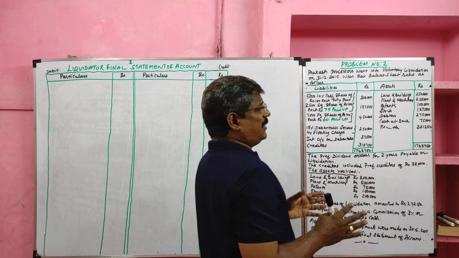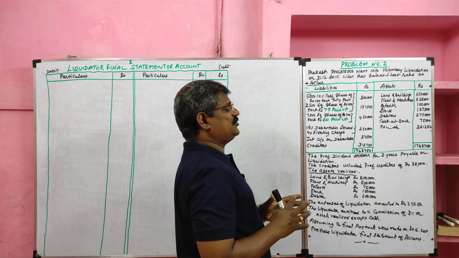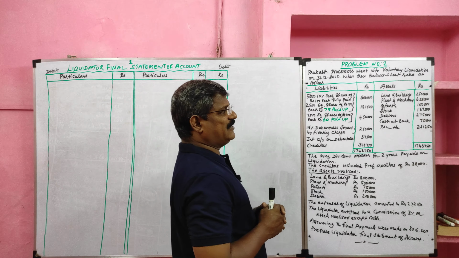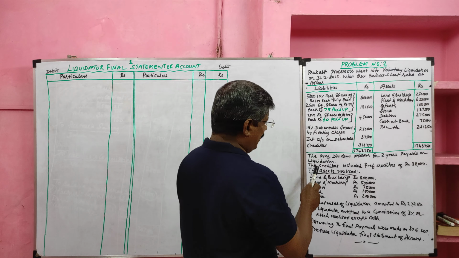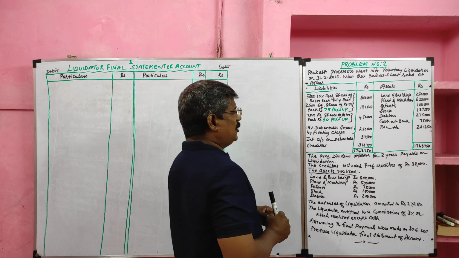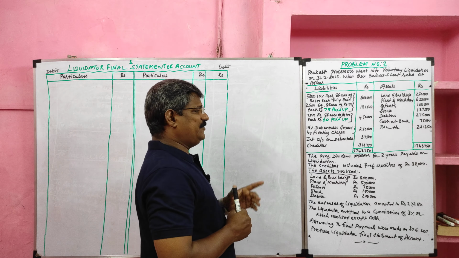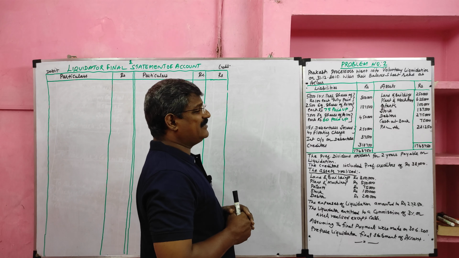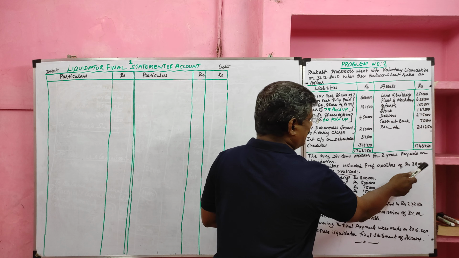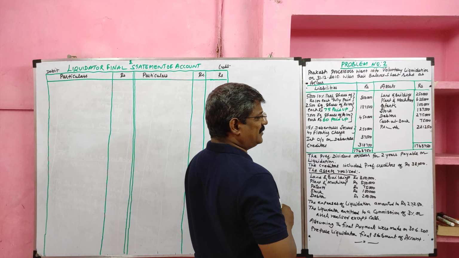I said earlier, the profit and loss account, general reserve and fictitious assets are not considered for the preparation of liquidator final statement of account. We can ignore. Then the preference dividend arrear for 2 years payable on liquidation. So when we make payment to the preference shareholder, along with the preference share capital, we should pay preference share dividend arrear. Then the creditor included preferential creditor rupees 38,000.